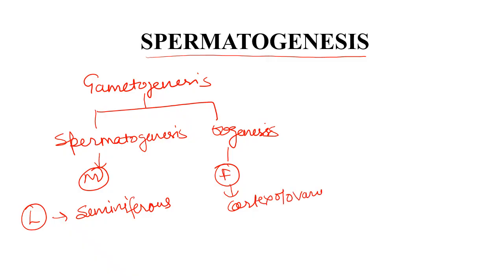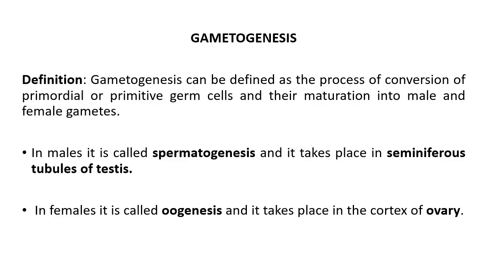So gametogenesis is the process of formation of gametes, and it takes place in gonads: the seminiferous tubule of testis and the cortex of ovary. In this lecture, we will concentrate on spermatogenesis. So here is a slide about gametogenesis.